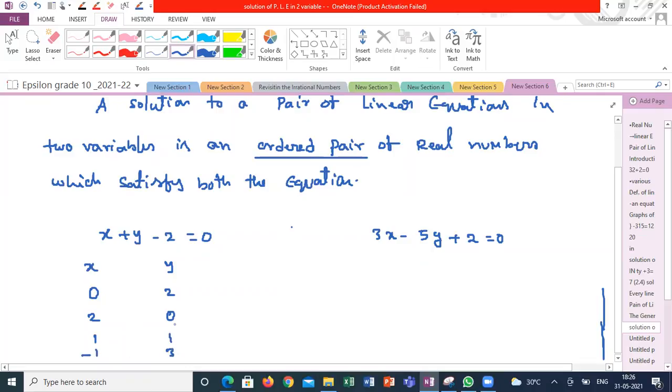Like that, so many solutions I can write. Like this, here also I can write unlimited solutions, correct? Will you agree with me? Yes, sir. But if I take the first solution and refer it to the other equation, I don't know whether it can satisfy or not. Correct?